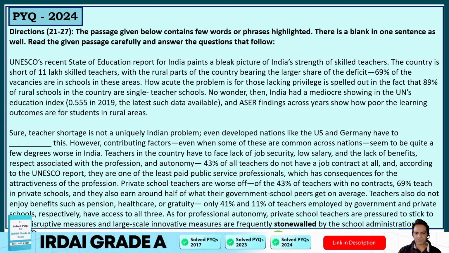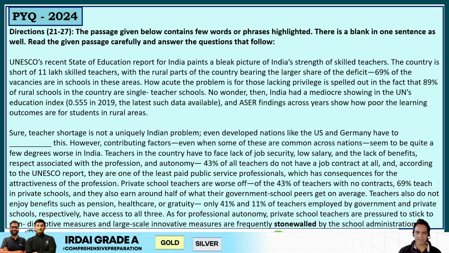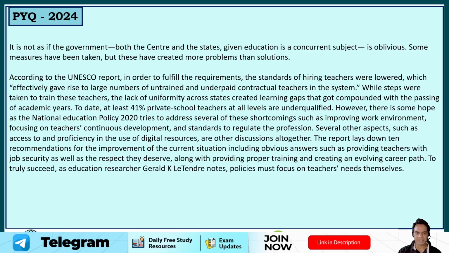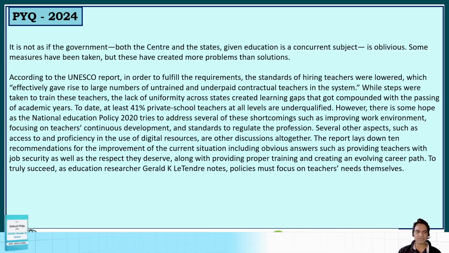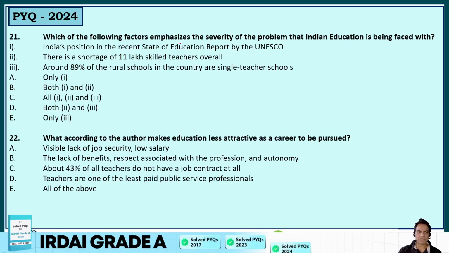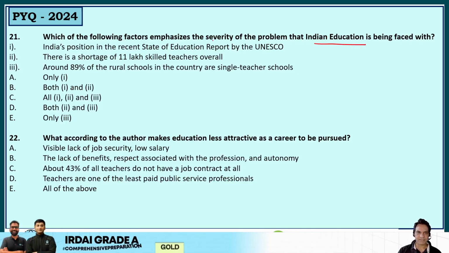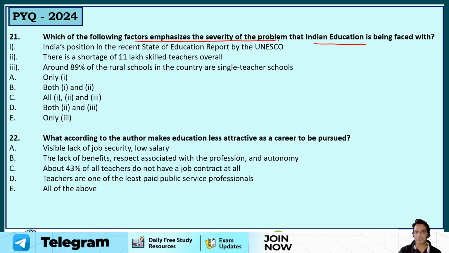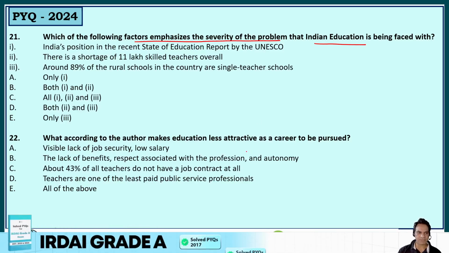Alright, let's move further. We have another comprehension passage. Now, in this passage, we are going to read the questions first so that you understand the importance of reverse reading. So let's read the questions first and then we will solve the passage. Which of the following factors emphasizes the severity of the problem that Indian education is being faced with? So we have to find the emphasis. We have to find which of the factors emphasize the severity of the problem of Indian education. So the passage is going to be about the Indian education system.